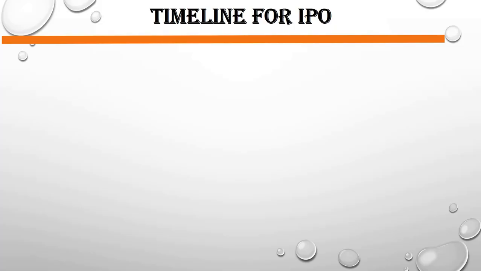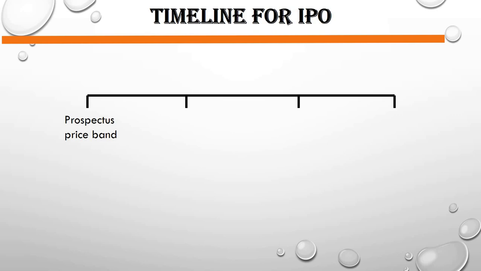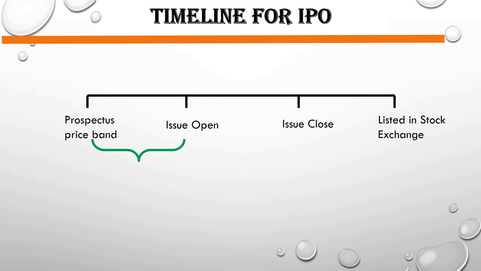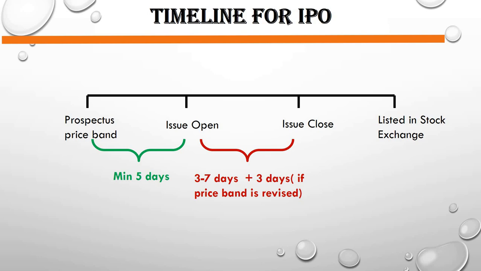So now let's talk about the timeline for the IPO. So first the prospectus and the price band is issued. Then the issue will be open in the market. The issue will be closed in the market and then it will be listed in the stock exchange. So there will be a time period of minimum 5 days between the prospectus and the issue opening. And the issue will be open for 3 to 7 days.